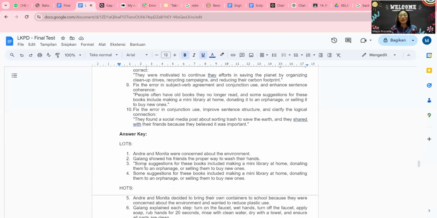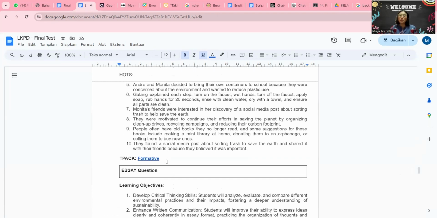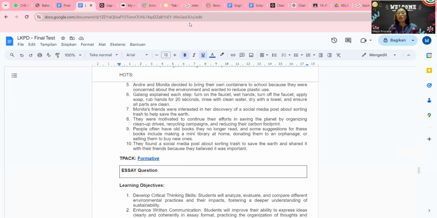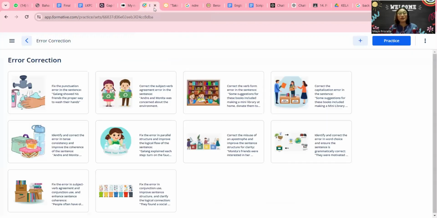This is my answer key, and I also chose the first formative. This is also my first time using this application, and I'm so happy because it's adding to my knowledge. I believe that a lot of applications are very common for you all, and I just chose this one because I want to learn something new. So the screen for the administrator is going to look like this. You just type your answer later when you do this one.